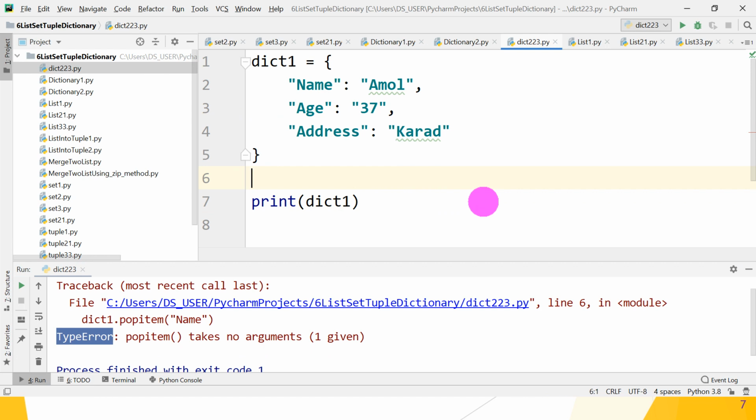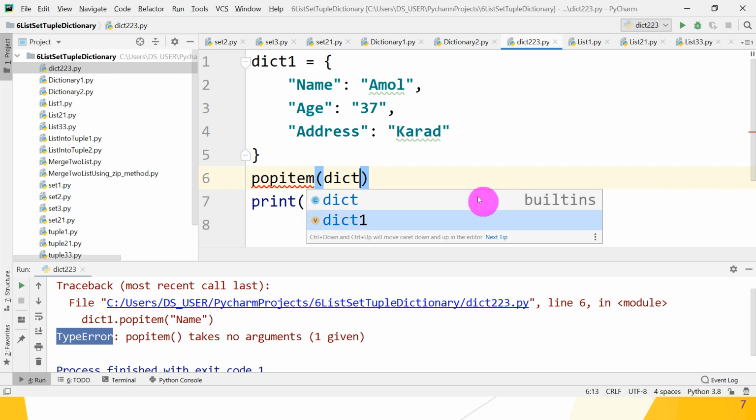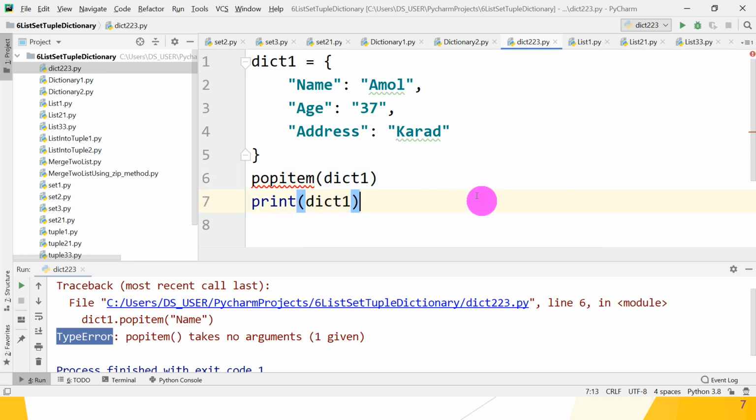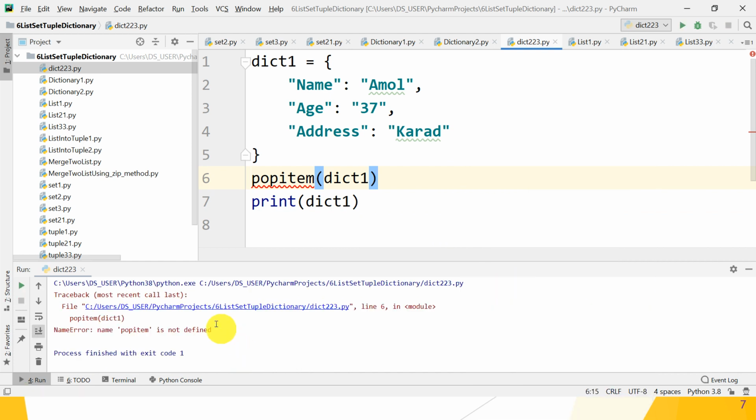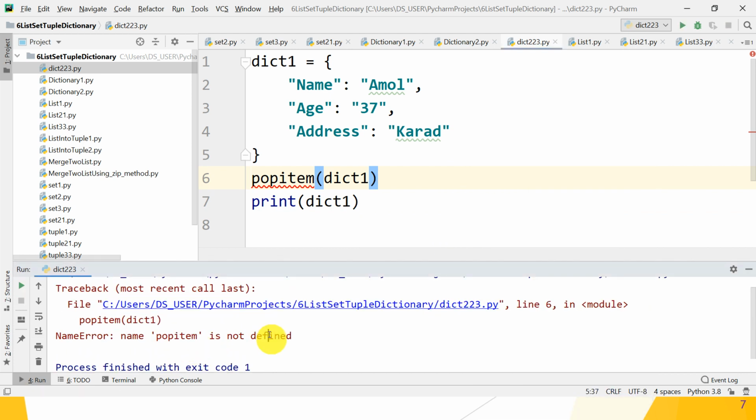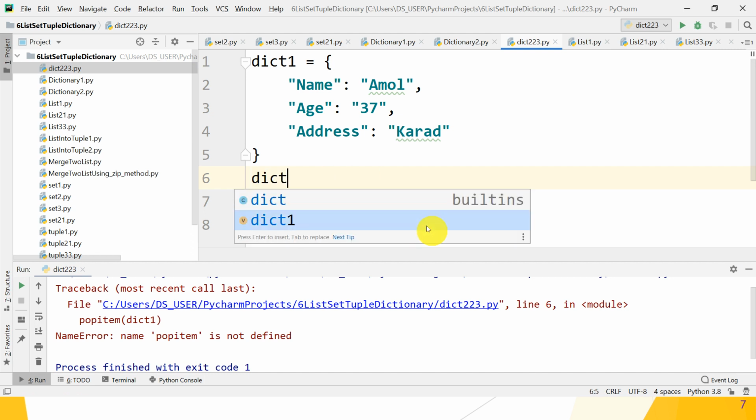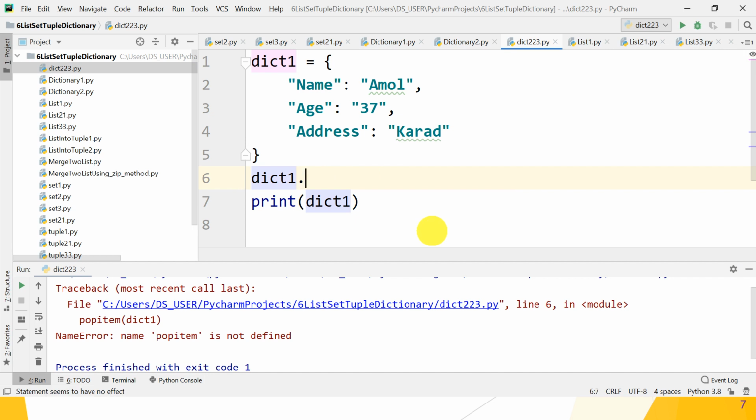I will show you another way to call the popitem method. popitem. Okay. So pass what? dict1. Great. Is it possible? Okay. So just run. What is the error? popitem is not defined. Great. So okay, so how to call it? Using dict1.popitem.